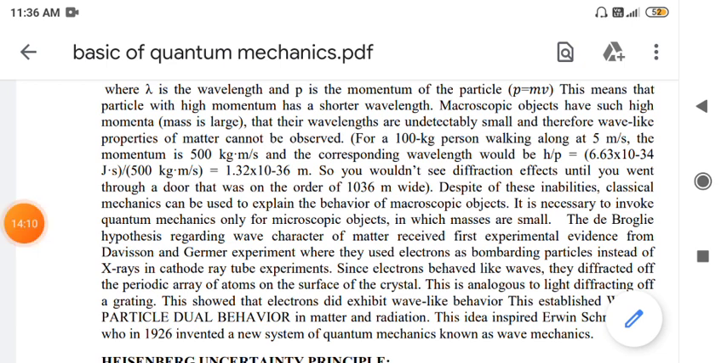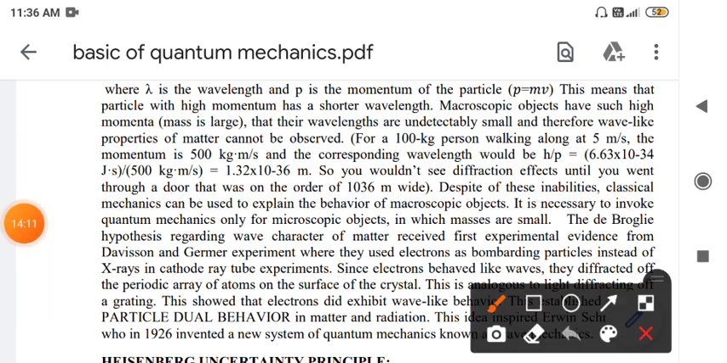So in this example we can see that for macroscopic objects having high mass, the wavelengths are undetectably small, and therefore wave properties cannot be observed for matter having higher mass.